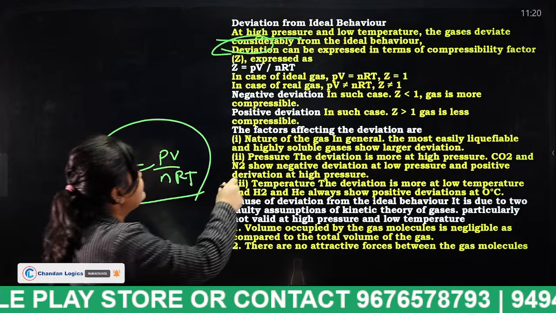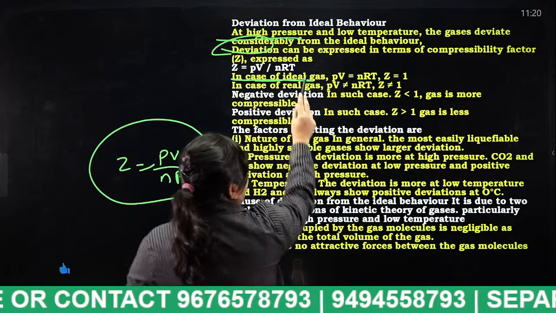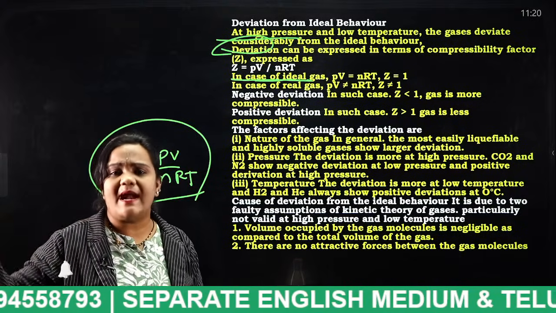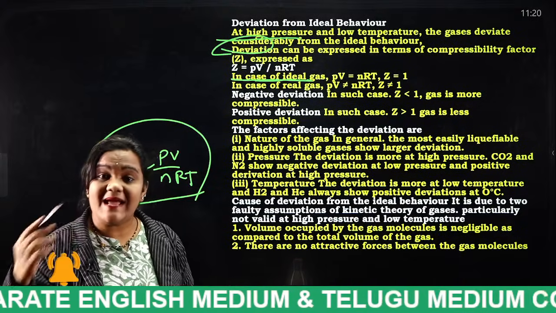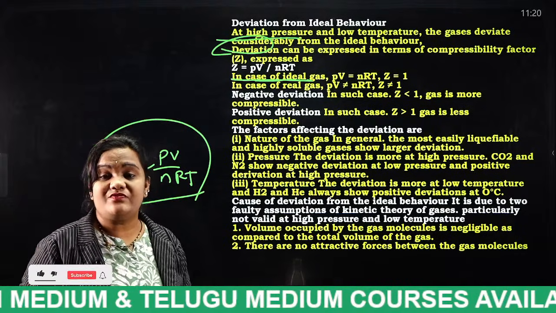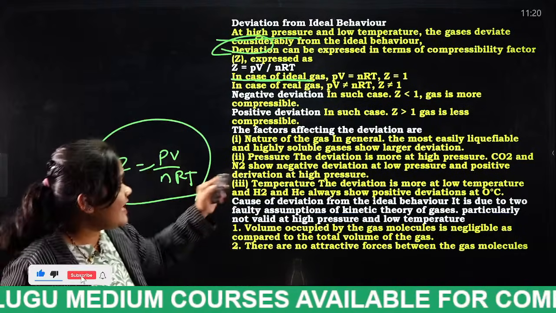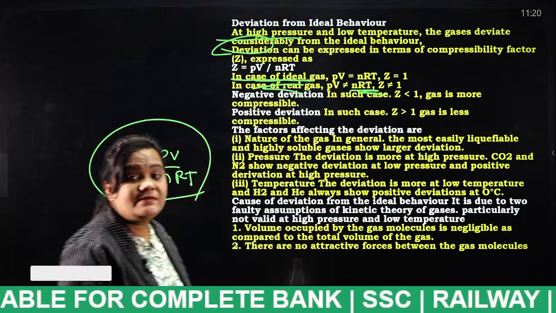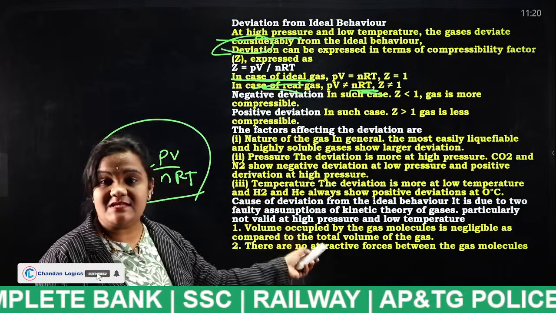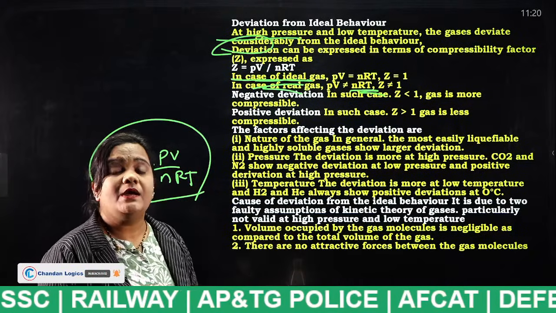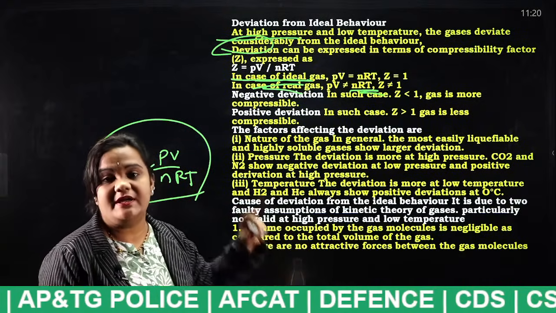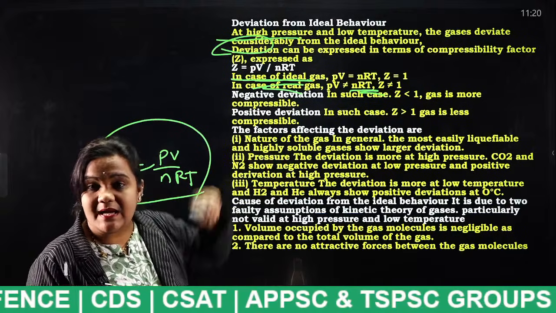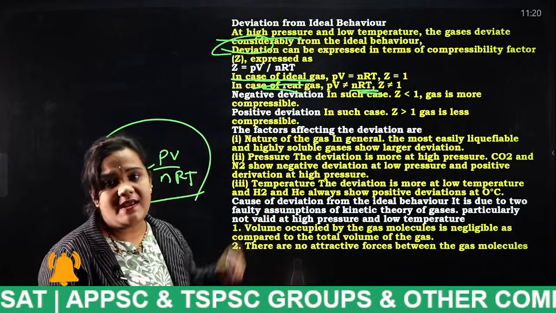And the next thing, for ideal gas, Z will be 1. Why? Because an ideal gas will not undergo any changes. For real gas, as it does not satisfy the ideal gas equation, Z will not be 1. Remember, students, very important. I am discussing in detail with perfect examples. If you listen properly, you can easily understand this session in detail. If your examination is of moderate to difficult level, these types of questions will be asked.